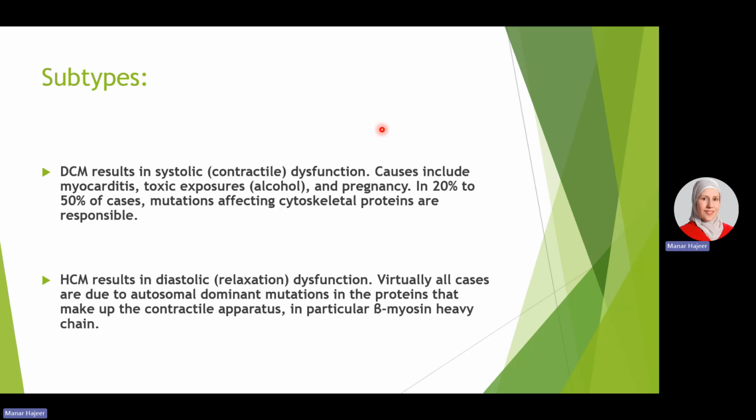The hypertrophic cardiomyopathy results in hypertrophy of the heart and narrowing of the lumen of the heart. So it will result in diastolic dysfunction and filling problem during the diastole because of the limited capacity of the lumen. Virtually all cases are due to an autosomal dominant mutation in the beta myosin heavy chain protein, making the contractile apparatus in the myocytes, and those usually affect patients in their adolescence in the post-puberty period.